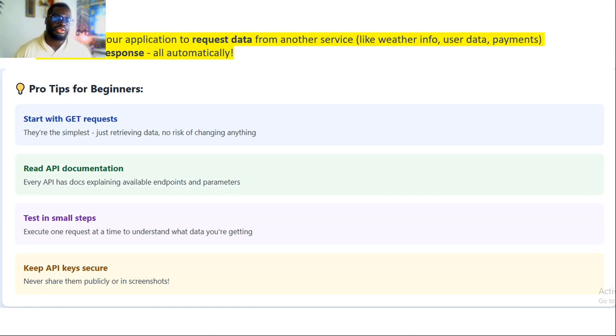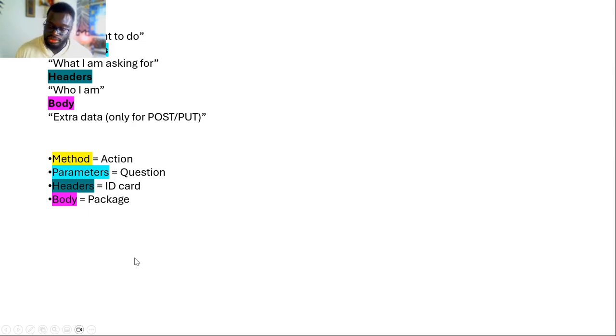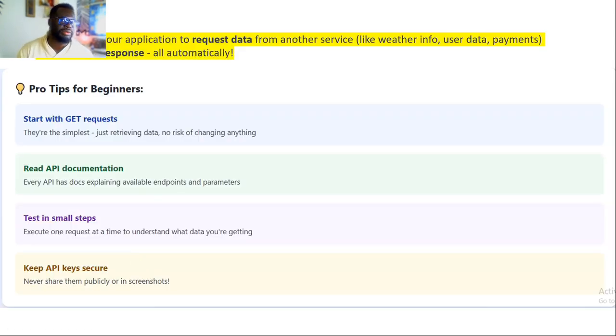Another thing is to test in small steps. Try to learn step by step, because the most important thing is, if today you make one thing work, you won, you're a winner. Tomorrow you can make another thing work. Gradually you can create something very complex. That's how it works. And last but not least, security, very important. In this video, guys, maybe I'm going to show my API key, but don't do that. Ensure that your API key is hidden.